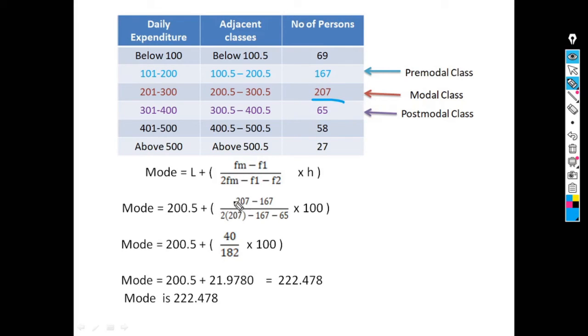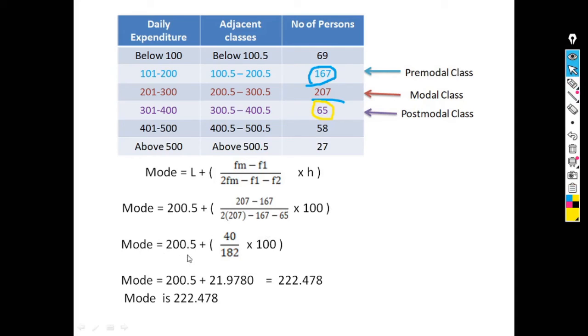Frequency of the modal class is 207. So just substitute the value of Fm. Minus F1, the frequency of the pre-modal class, which is 167. So substitute the value of F1, divided by 2Fm, means 2 into 207, minus F1, 167, minus F2. F2 is the frequency of the post-modal class, the class just below the modal class. So its frequency is 65. Just substitute the value of F2, 65, into h.